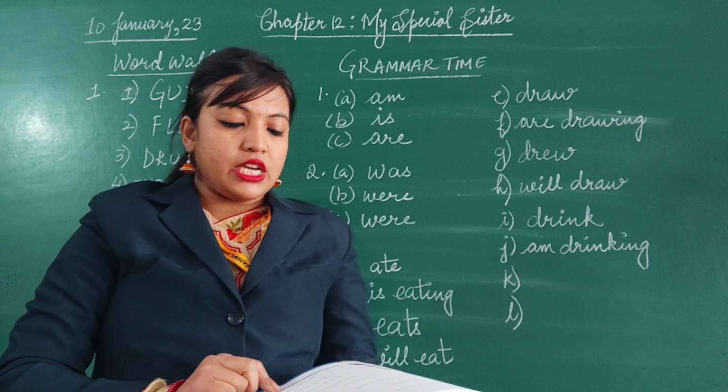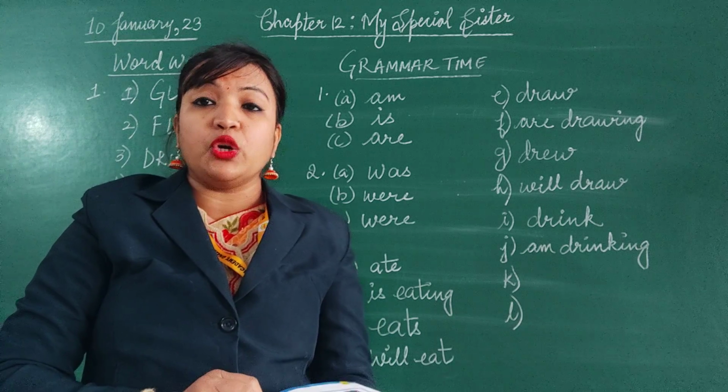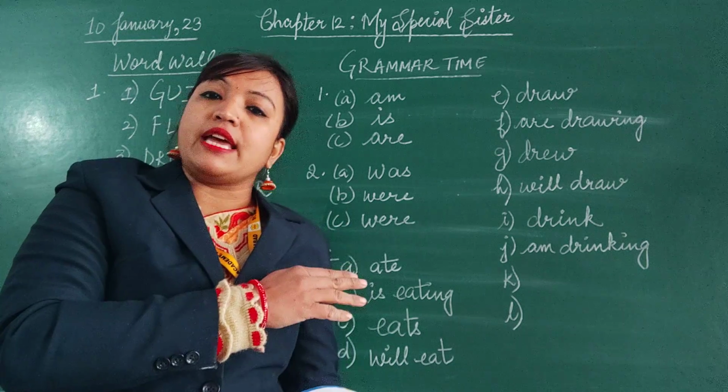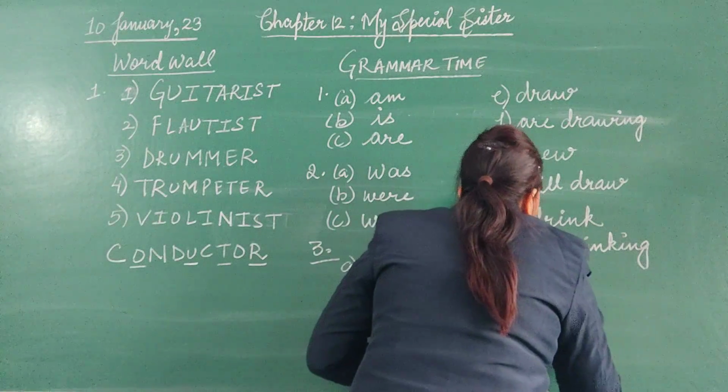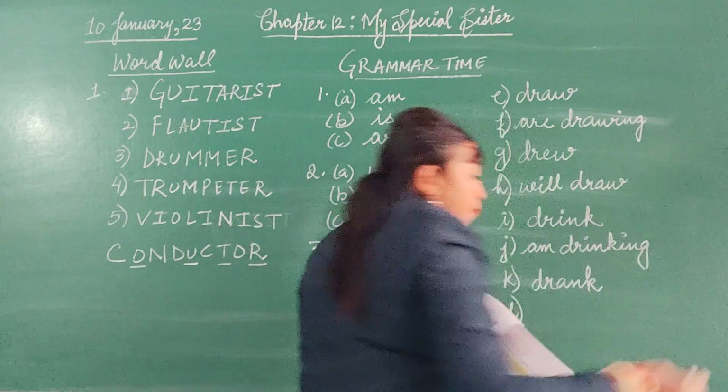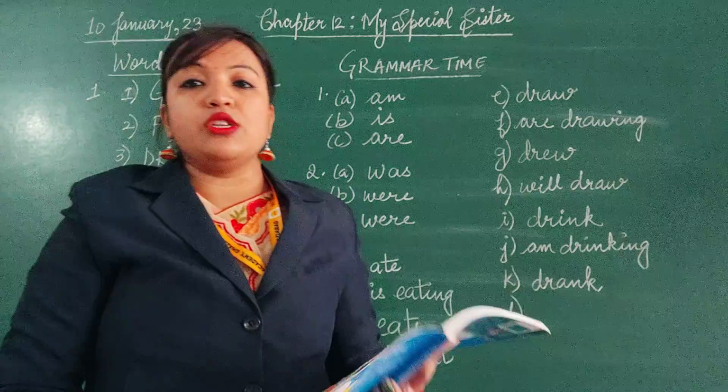K, I dash a glass of milk this morning. This morning means previous action, past tense. So what will come? I drank a glass of milk this morning. The past form of drink is drank.